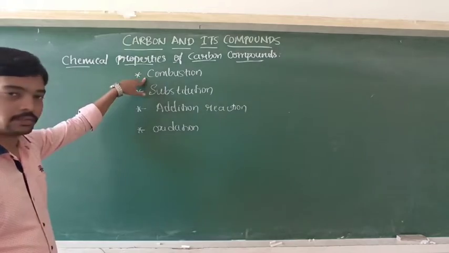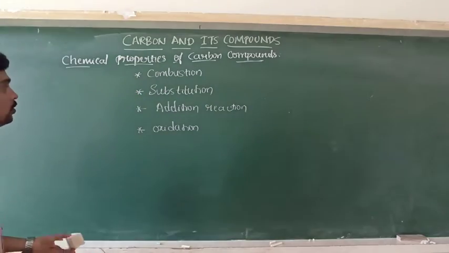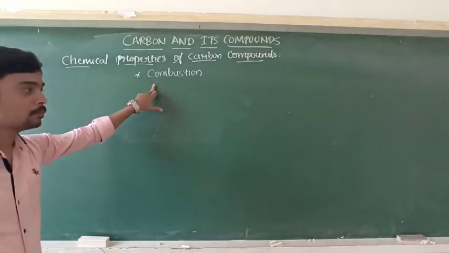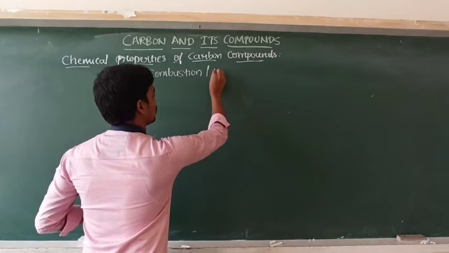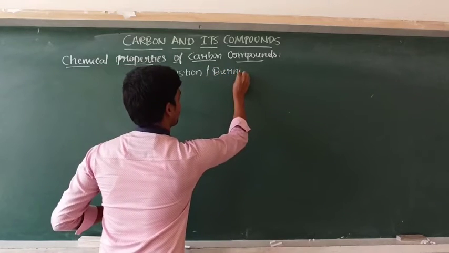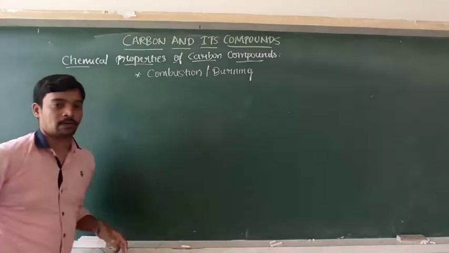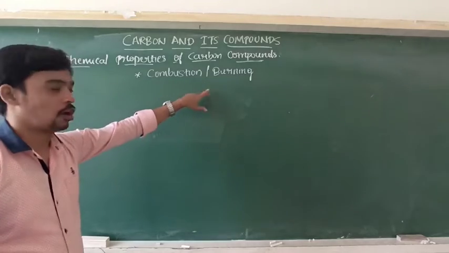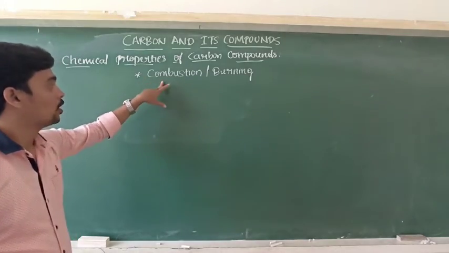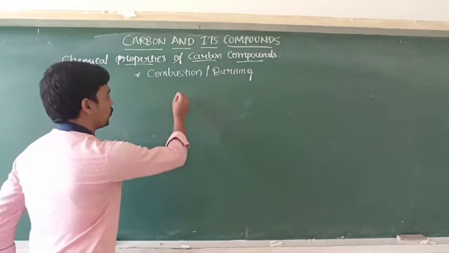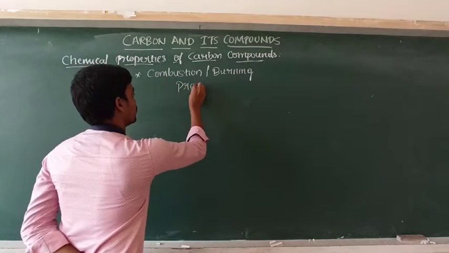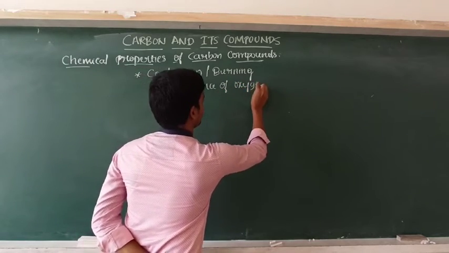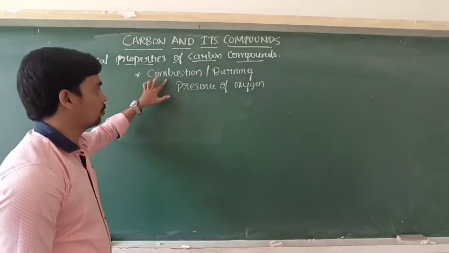And here the first one is combustion. What is combustion? Okay, here combustion is nothing but it is also called burning. What happens when a carbon compound undergoes combustion or burning? Okay, we all know that for combustion or burning, the presence of oxygen is a must. In the presence of oxygen only, combustion takes place.